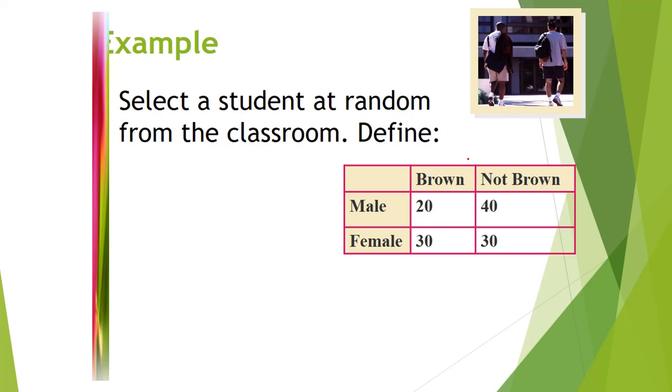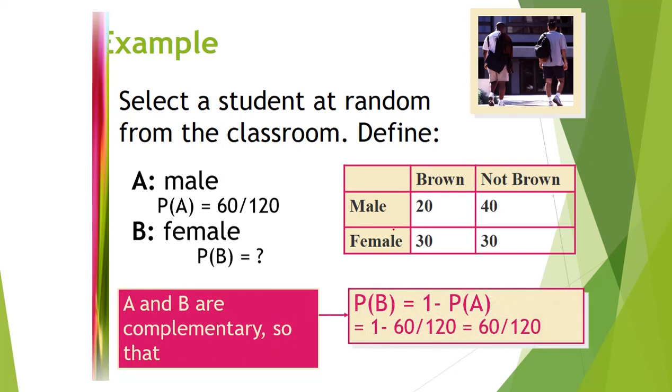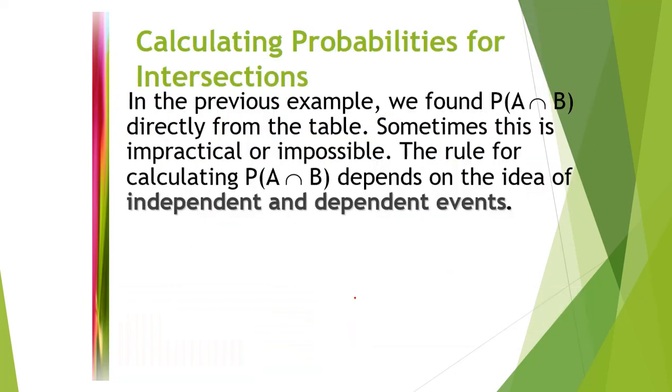We can see one example related to that. Select a student at random from the classroom, defined like this. Males and females. Females are 60 by 120. The complement is 1 minus 60 by 120, you get 60 by 120.